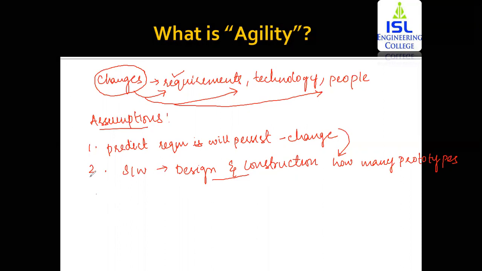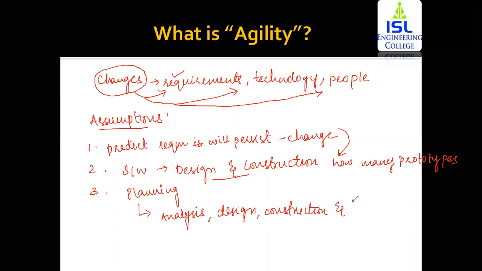Then the third assumption, that is from the planning point of view. When you are within the planning phase, it is very difficult to predict the analysis, that is mapping the requirements within the software to the customer requirements, the designing part, as in the second assumption we are leaving it, and the construction and testing.